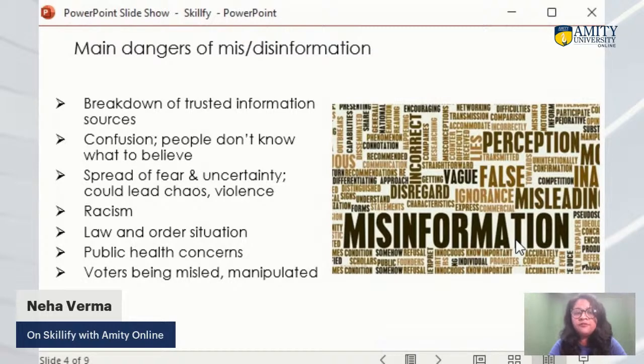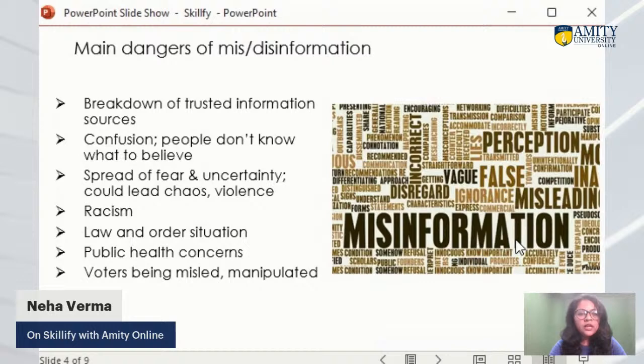It creates confusion in their mind. Okay, and also sometimes this misinformation or disinformation spreads fear and uncertainty. And most of the time we have seen that it was a main reason for creating violence, or it leads to chaos. It's also leading to racism in society.